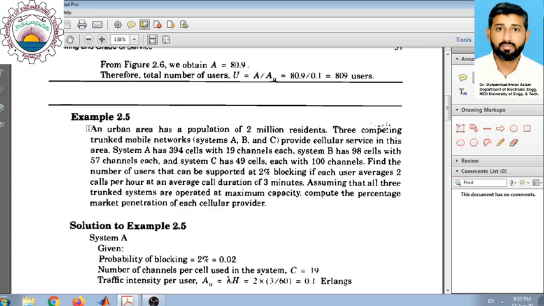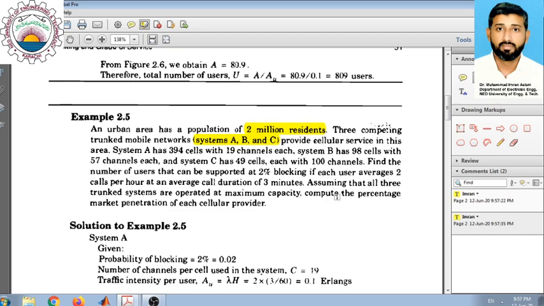The problem states that an urban area has a population of 2 million residents. So this indicates that the total population is 2 million, and for that 2 million population there are three competing trunked mobile networks named as system A, B and C. So we can assume that there are three different service providers who have made a trunked mobile cellular network to provide coverage in the area which is residence of this 2 million population.